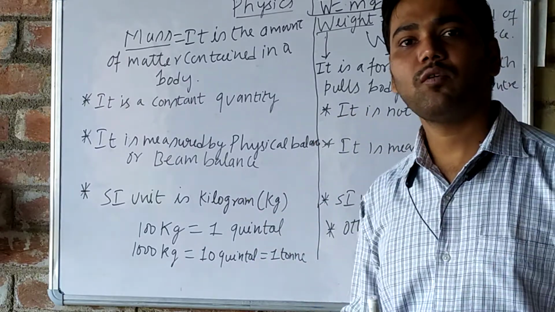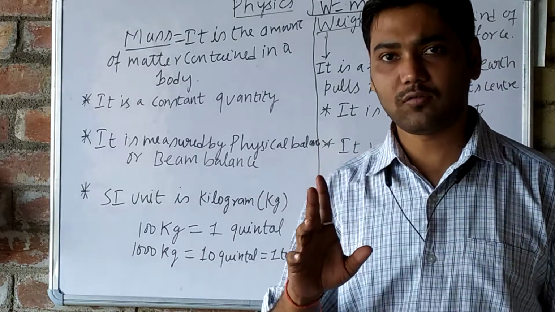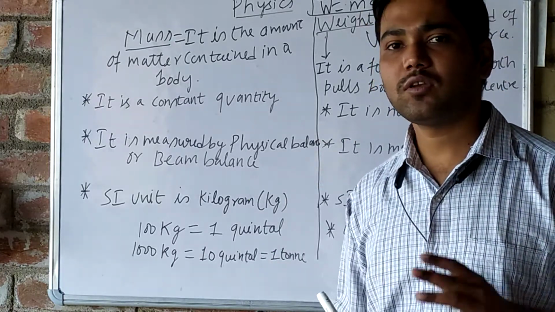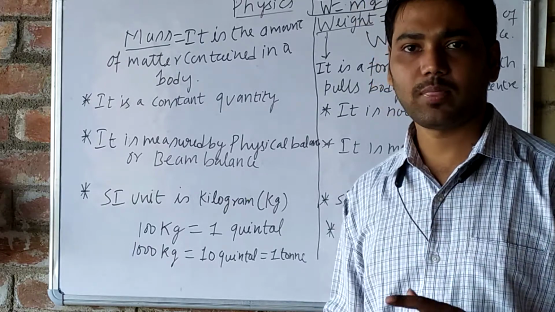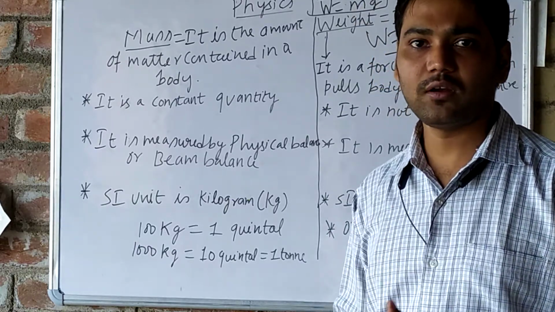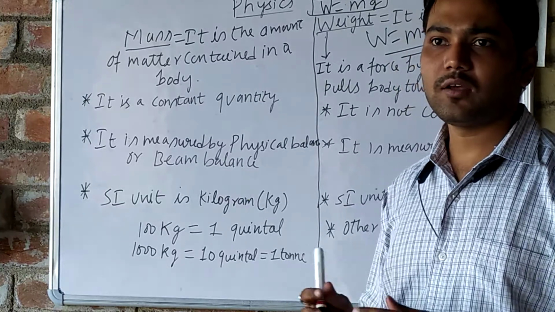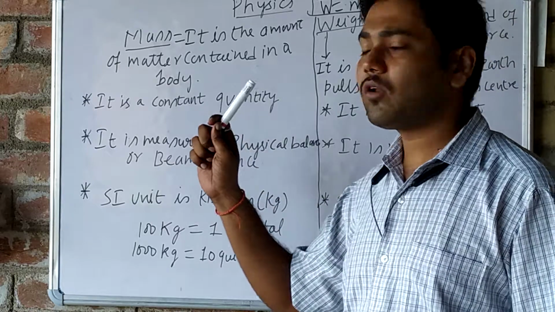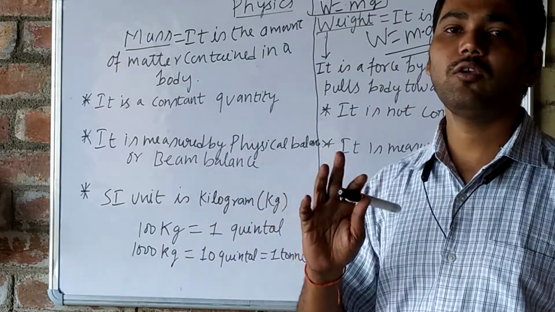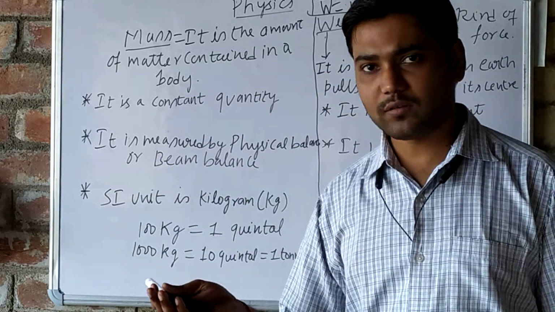Its value changes because of the change of gravitational force, because gravity is not the same on every position on the earth. So weight is not a constant quantity, but mass is always a constant quantity. Its value will not change with the change of location.